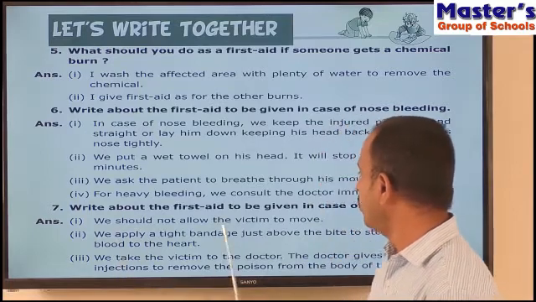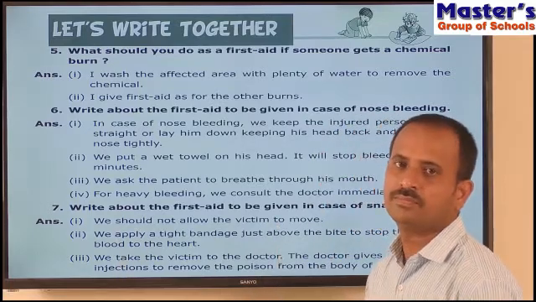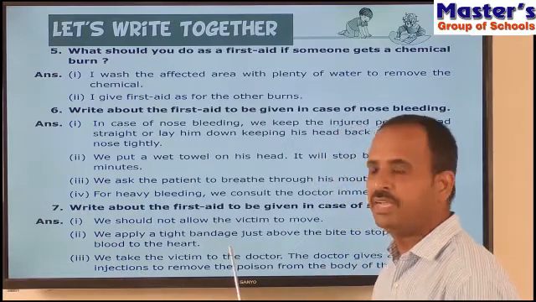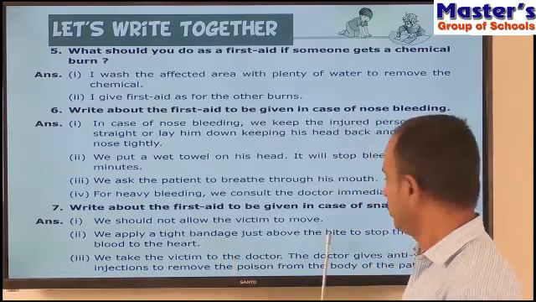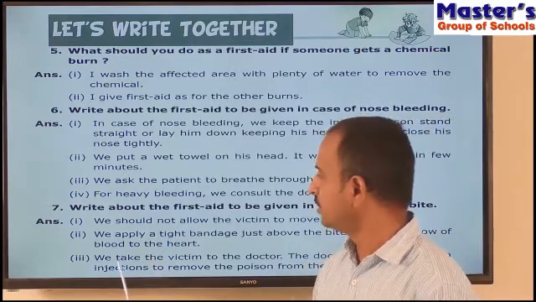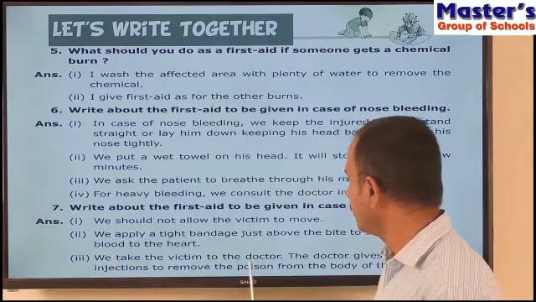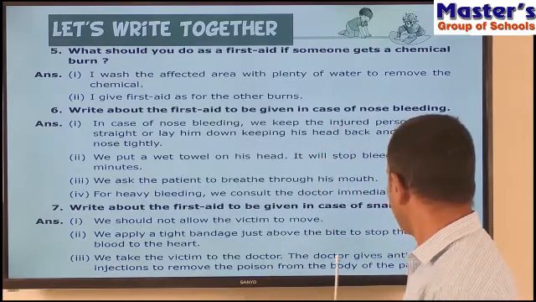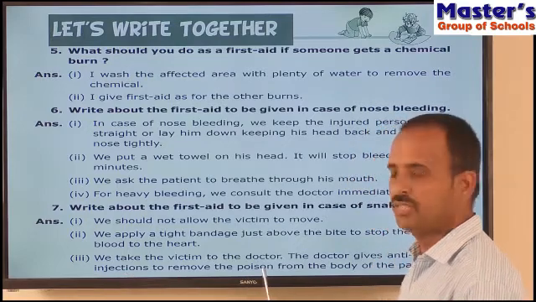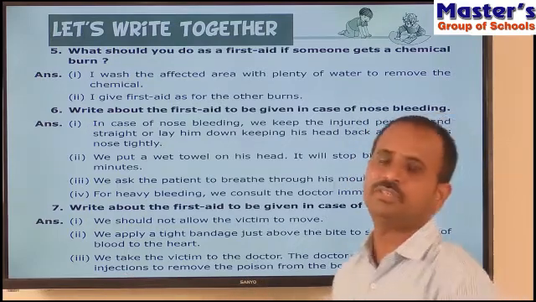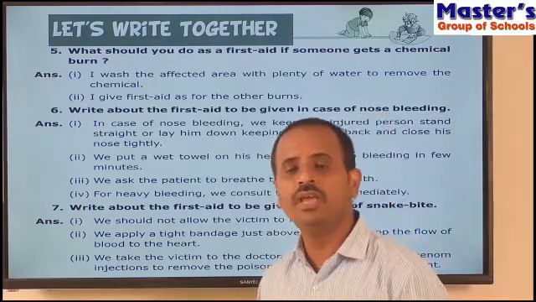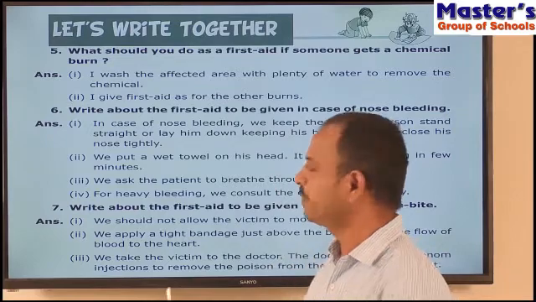We should not allow the victim to move. And children, read the second one. We apply a tight bandage just above the bite to stop the flow of blood to the heart. And see the third one. We take the victim to the doctor. The doctor gives anti-venom injections to remove the poison from the body of the patient. So children, these are the steps in the first aid given for snake bite.